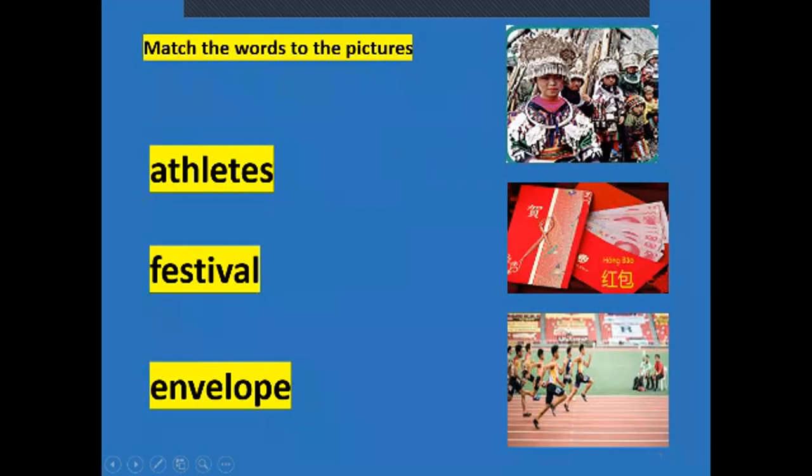So now the first word, athletes. Repeat after me, athletes. Number 2, festival. Number 3, envelope. So athletes means players who can run fast. Which one? Yes, excellent. Picture number 3. So picture number 3 is athletes, players who can run very fast or they can race very fast.